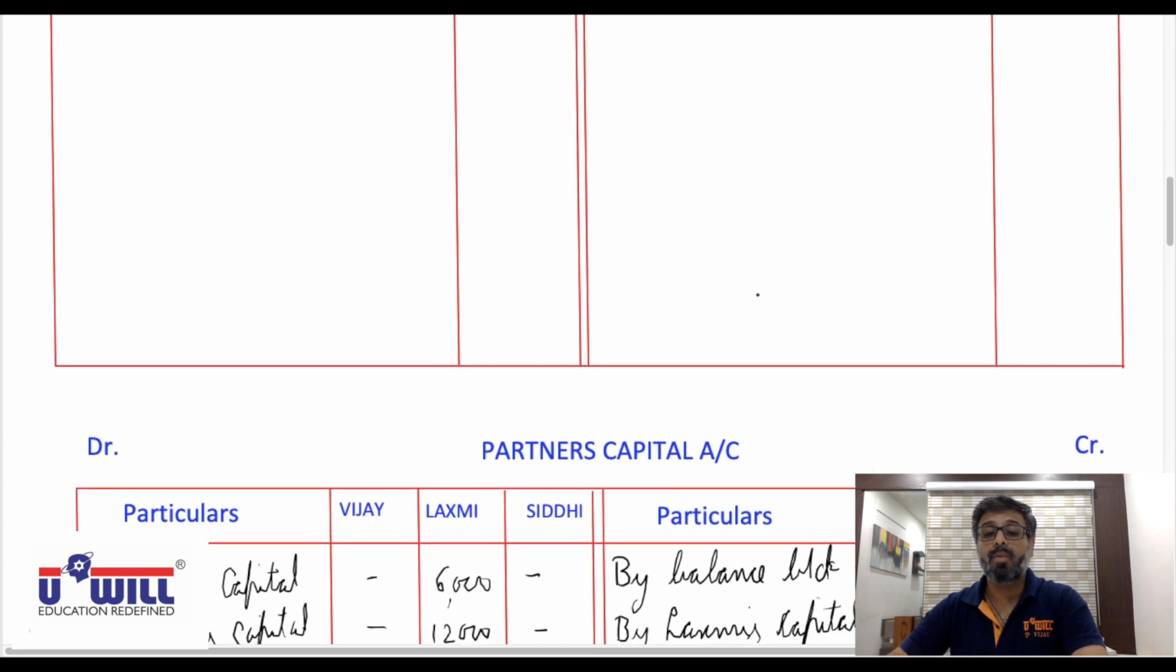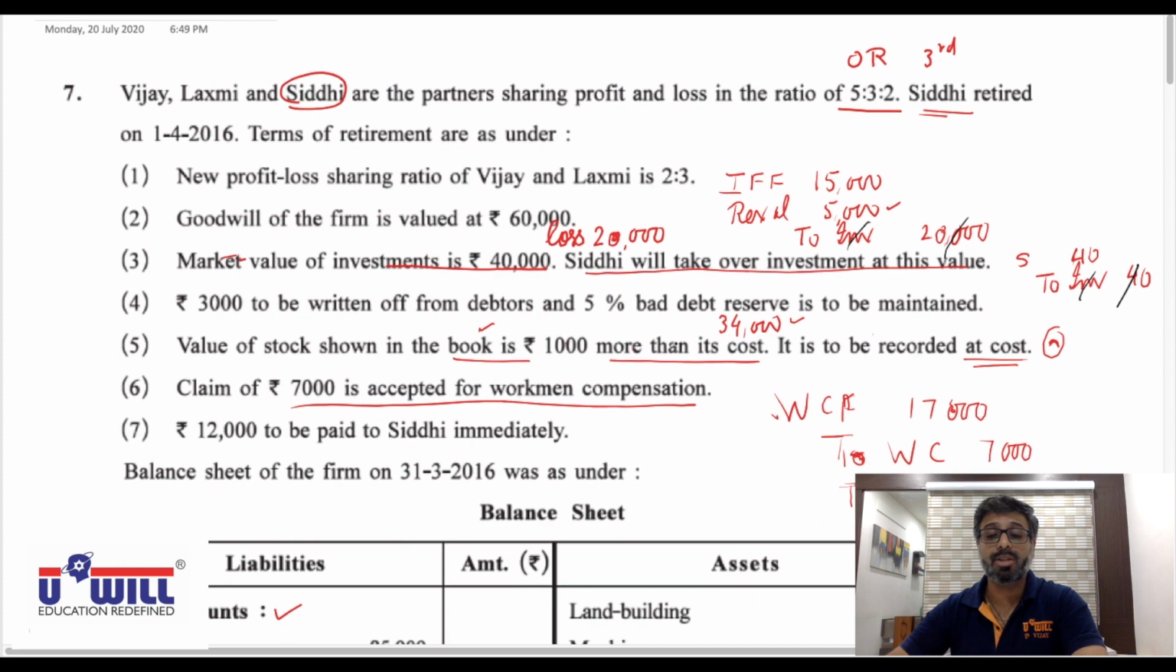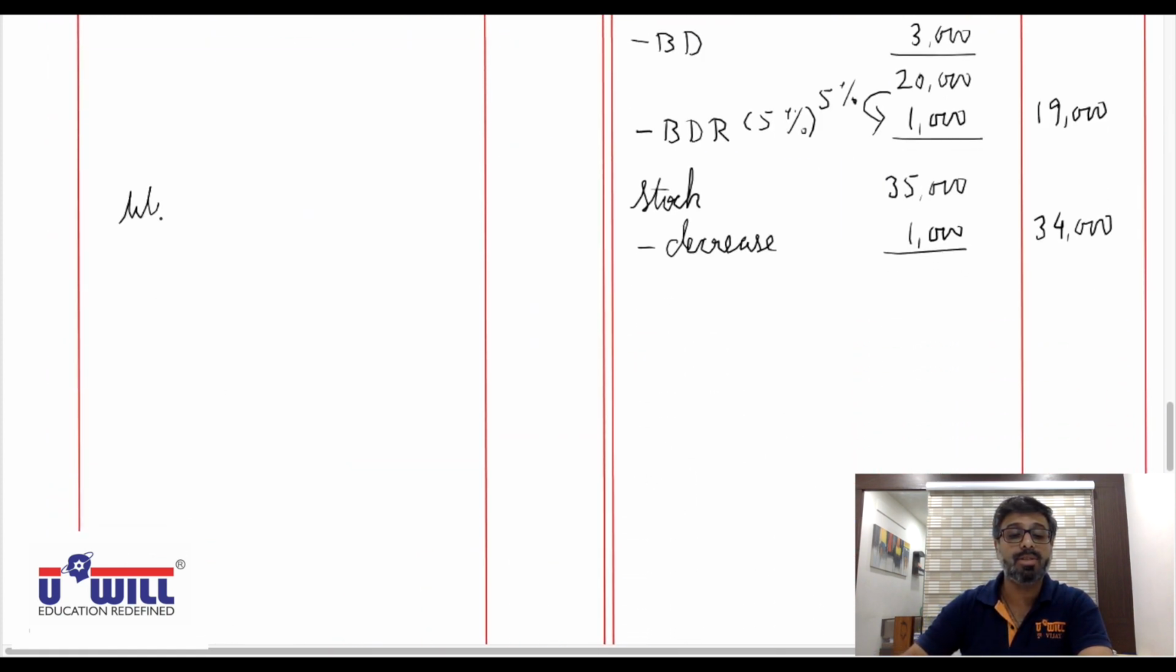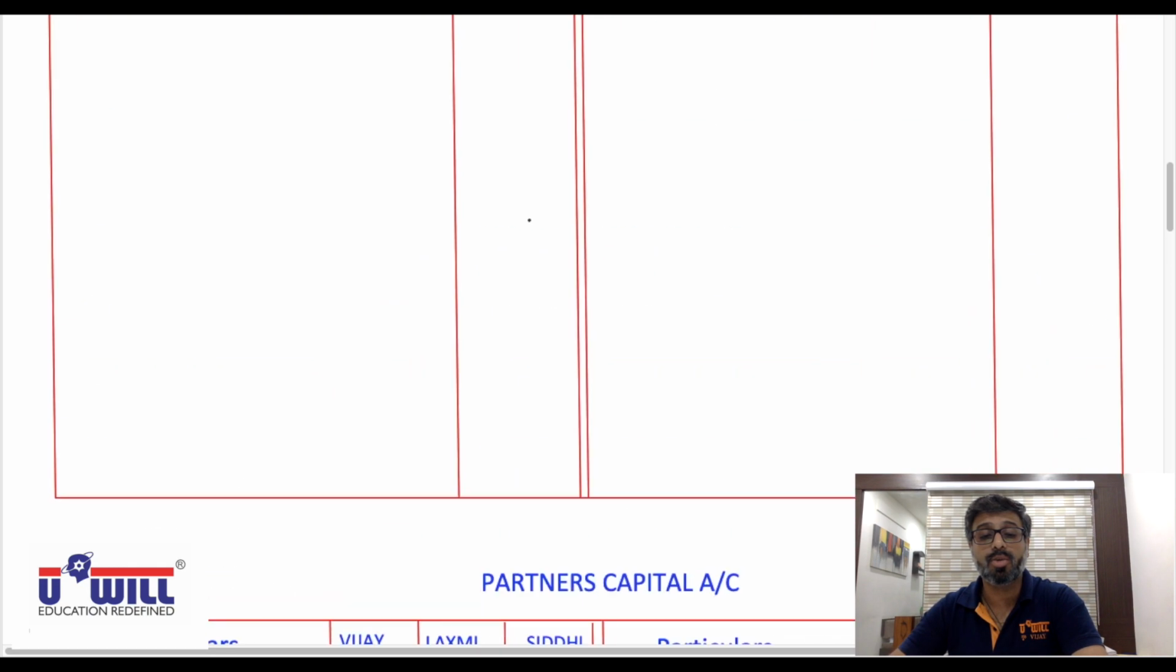Okay, and workers claim accepted 7,000 will come on the liabilities side. Workers claim 7,000. Okay, workman's compensation fund account gets closed.